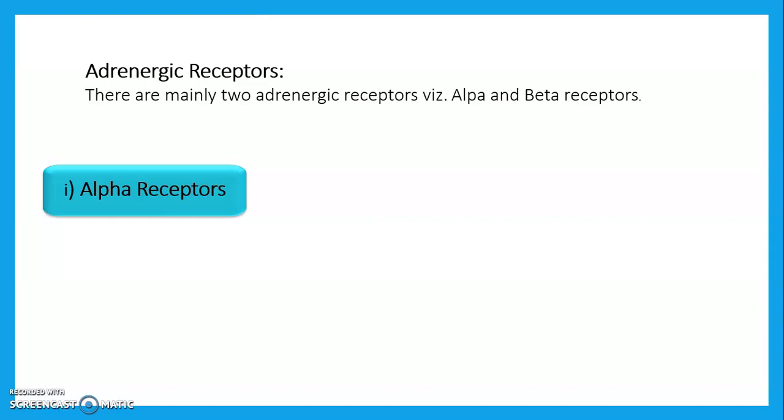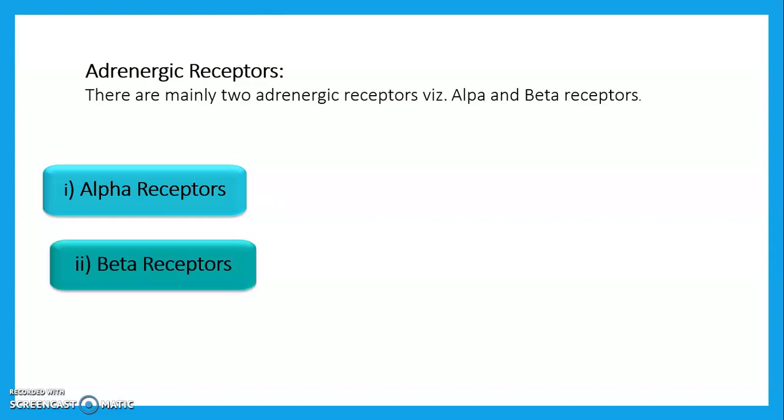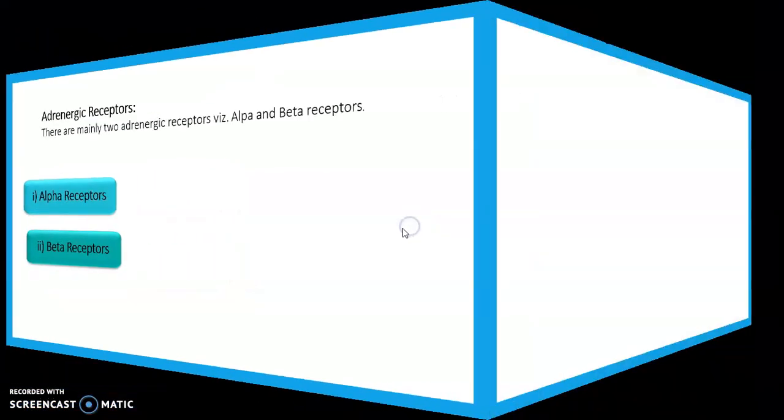Then the next is the beta receptor. Beta receptors show their effects on the heart, bronchi, skeletal blood vessels, uterine smooth muscle, intestinal smooth muscle and liver. These adrenergic receptors are associated with the sympathetic nervous system.